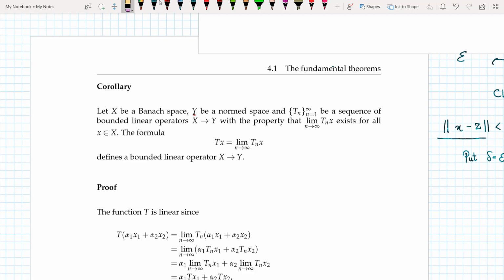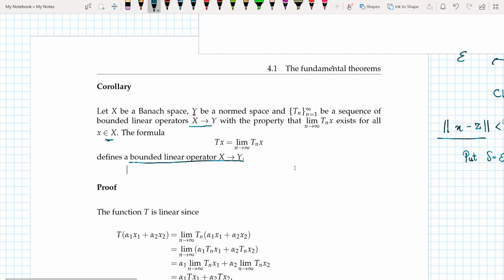So let X be a Banach space, Y be a normed space, and Tn be a sequence of bounded linear operators from X to Y, with the property that the limit as n tends to infinity of Tn of x exists for all x belonging to capital X. And now the formula T of x equals the limit as n tends to infinity of Tn of x defines a bounded linear transformation. So what I have is a sequence of operators, and they're all bounded linear operators.